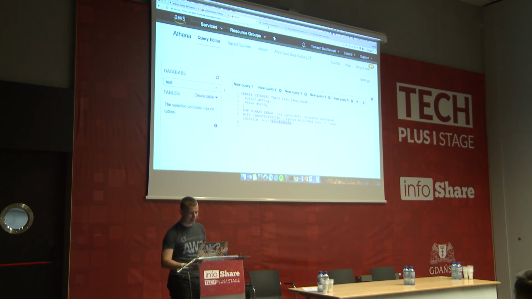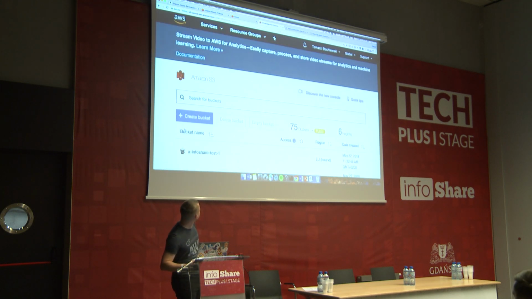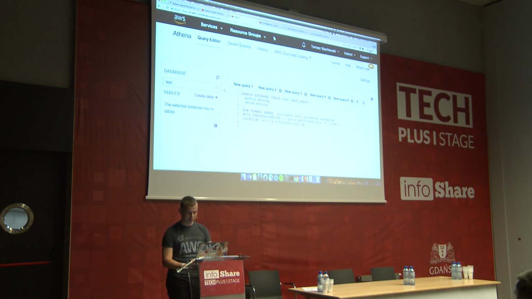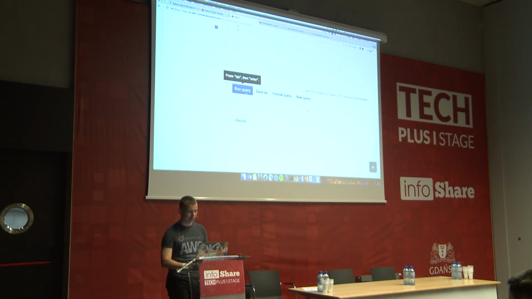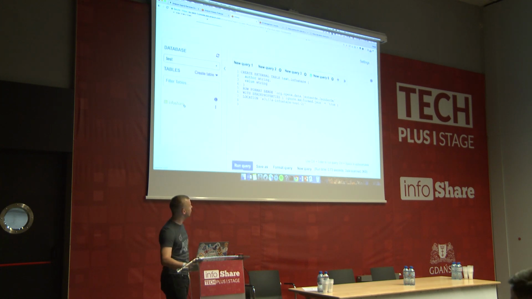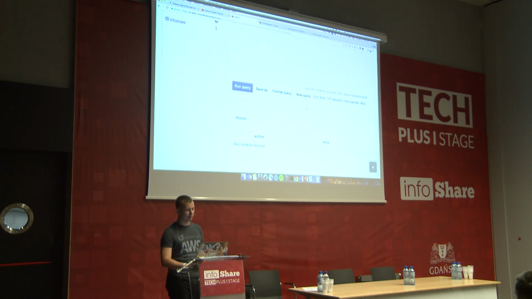I don't remember the name of the bucket, so let's go back there. Okay, so this was Infoshare test 2. And let's create a table which we'll call Infoshare. So let's run the query. Okay, so we have got our table. Probably now it's empty because we didn't start collecting any data yet, so it's 0.